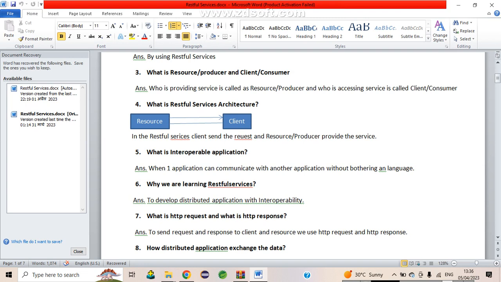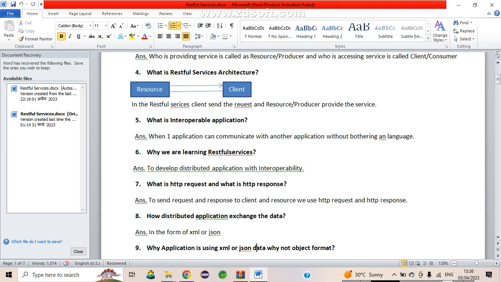Who will provide it? Swiggy will send a request to Pizza Hut, and all the details will be sent by using XML or by using JSON format. It will not send in the same way. So the address, name, and order quantity, these details will be provided, and Pizza Hut will provide the response. Okay, so this is the overall structure. This is how distributed applications exchange data in the form of XML or JSON, and to send a request and send the response, we use the HTTP request and HTTP response.